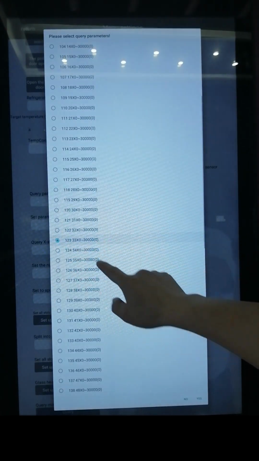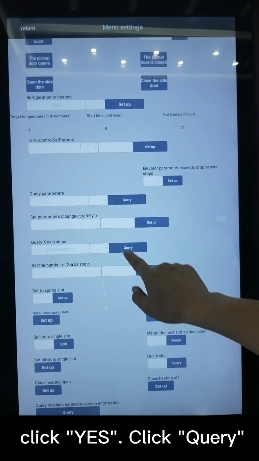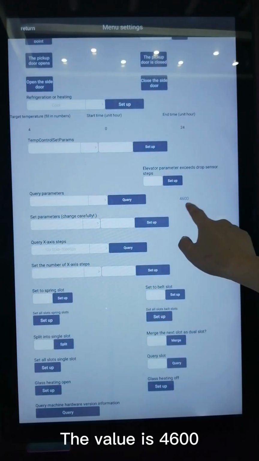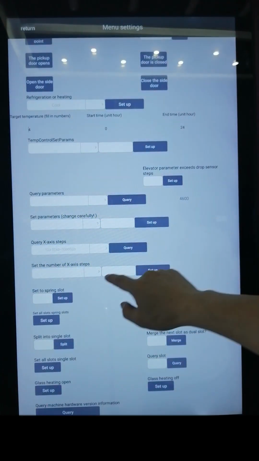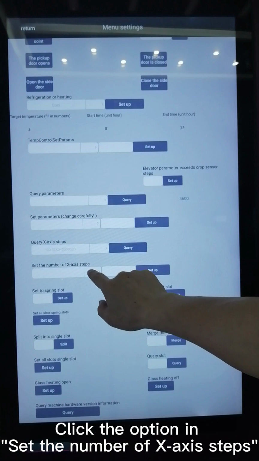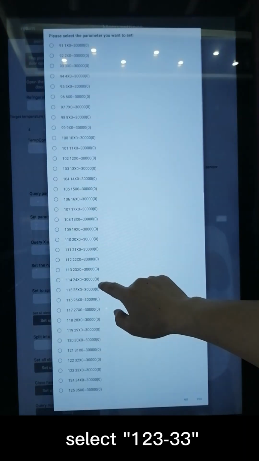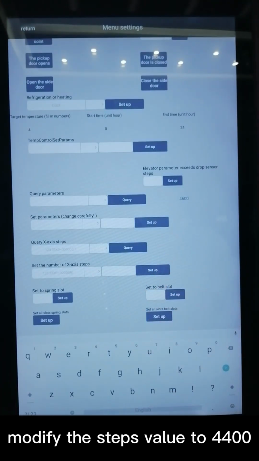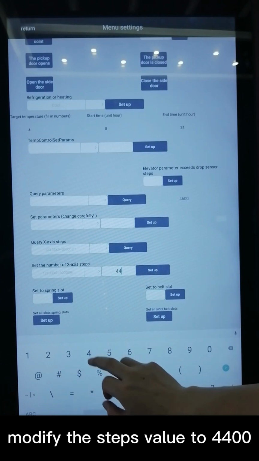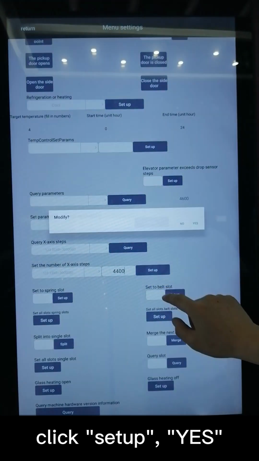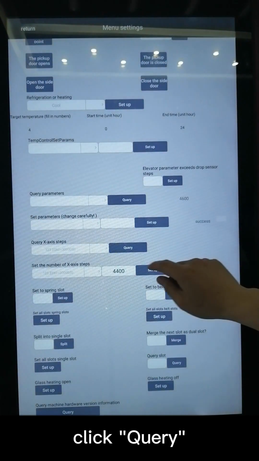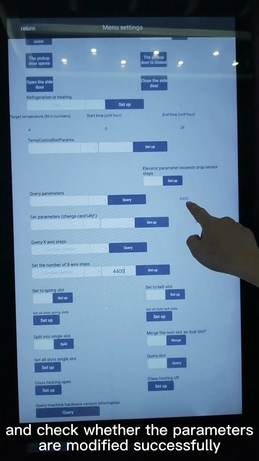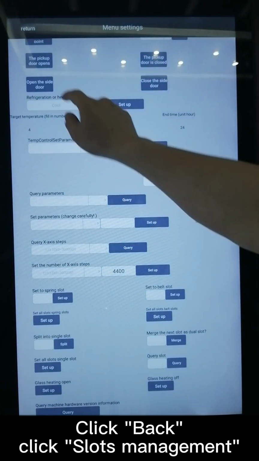Click the option in set the number of x-axis steps, select 123-33. Modify the steps value to 4400. Click setup, yes, click query, and check whether the parameters are modified successfully. Click back, click slots management. Click number 33 slot, click test slot.